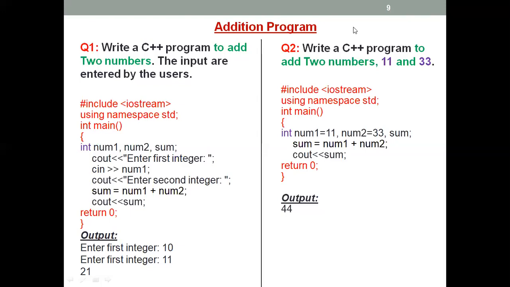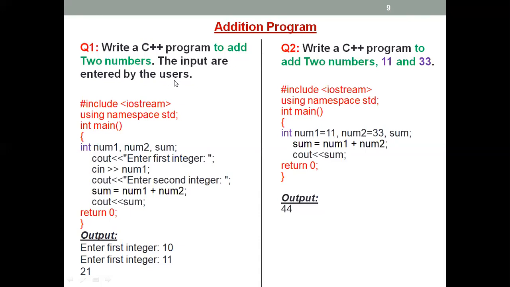Okay, so look at here, this is the addition problem program. You are going to add numbers, 2 numbers, 3 numbers. So look at the question here. Write a C++ program to add 2 numbers. So you are going to add the 2 numbers. And there is another statement here. It says that the inputs are entered by the user.